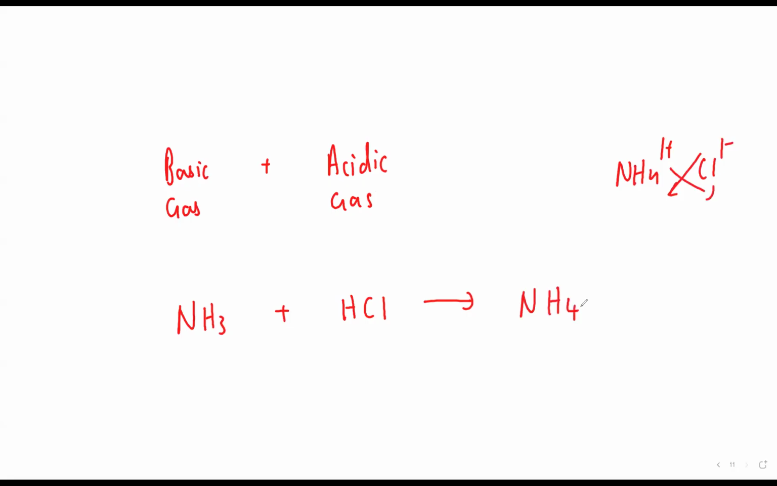So what will I get? Ammonium chloride. Okay beta, whenever ammonium chloride is formed, you will get dense white fumes. Dense white fumes. Clear? Right? Any difficulty till here? Okay?